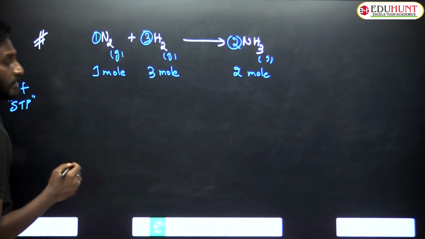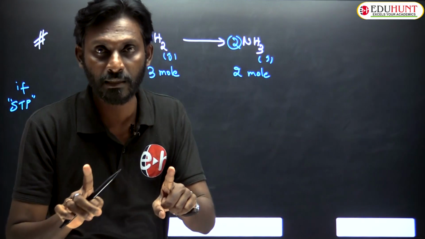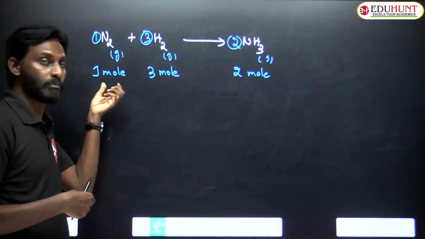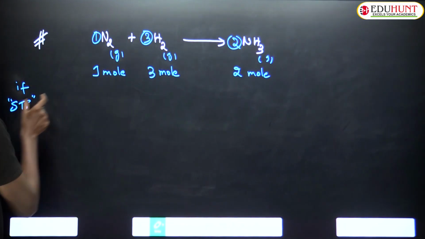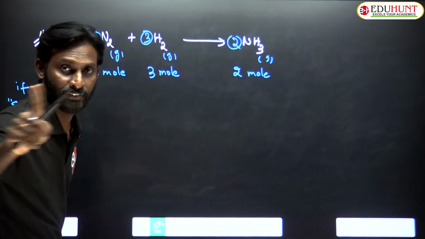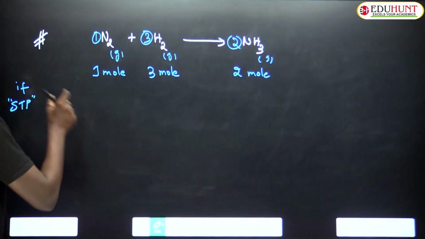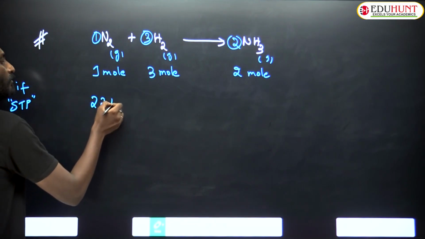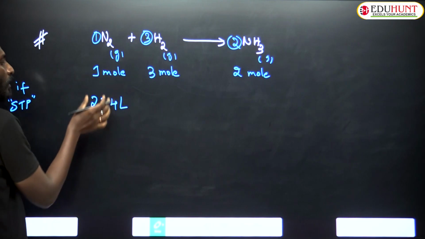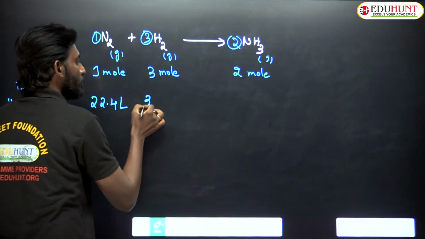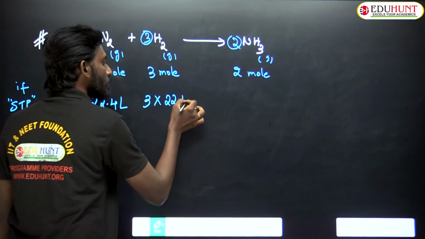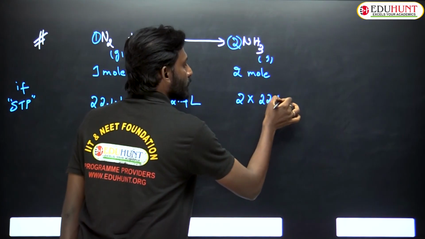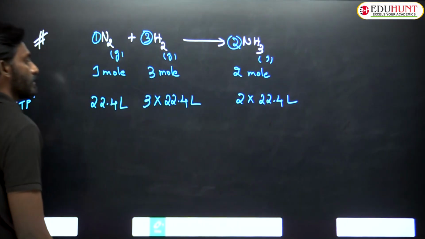I am not saying this reaction takes place at STP; this reaction can take place at any conditions, but I am measuring the moles at STP. 1 mole of any ideal gas occupies 22.4 liters. If 1 mole is 22.4, 3 moles will be 3 into 22.4, and this will be 2 into 22.4 liters.